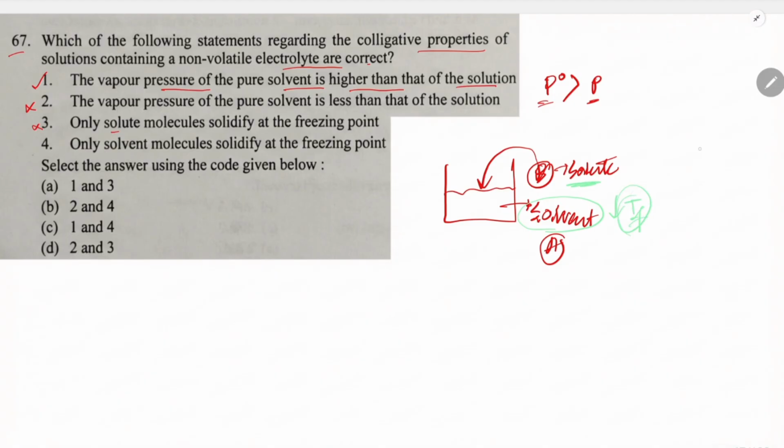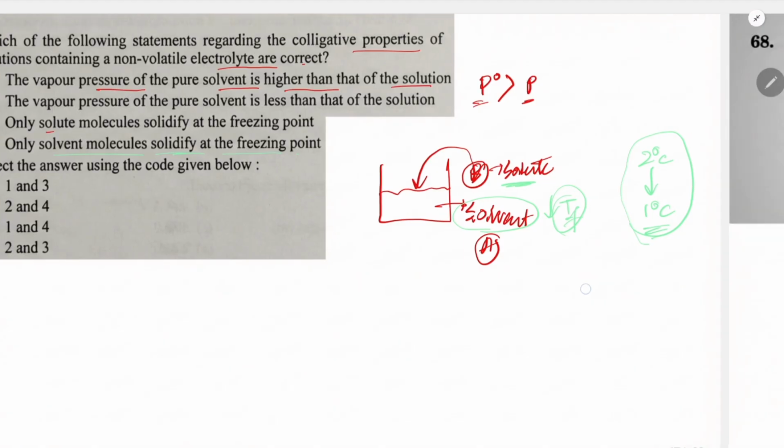So if previously the solvent freezes, suppose, at 2 degrees centigrade, now after addition of the solute, it freezes at about 1 degree centigrade. It is like that, for example. So that's why when there is solidification, the solvent molecules solidify at the freezing point. That is true. So the correct answer will be 1 and 4. 1 and 4 is the correct answer.